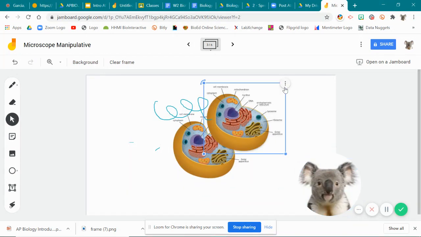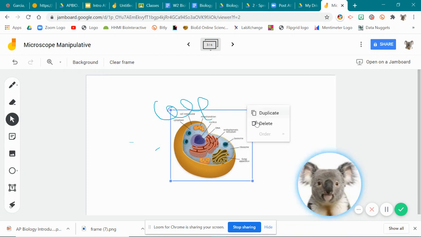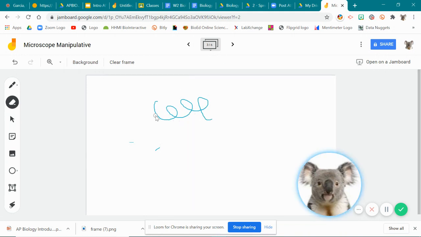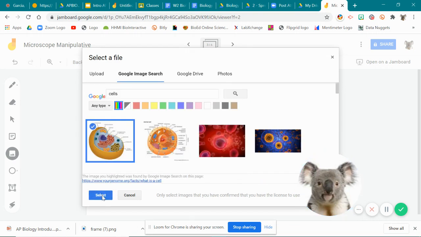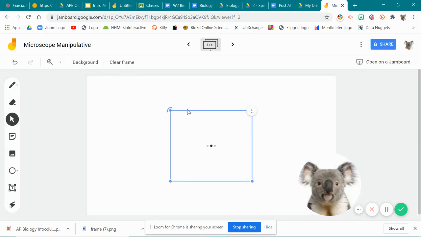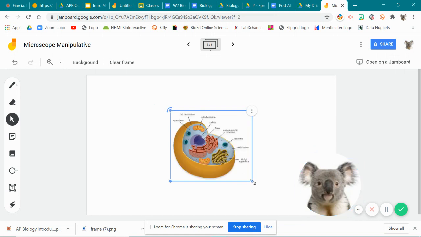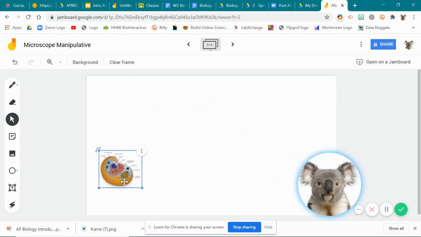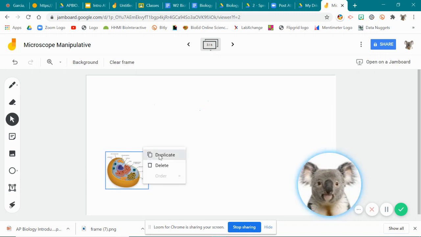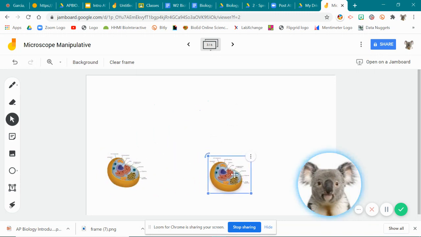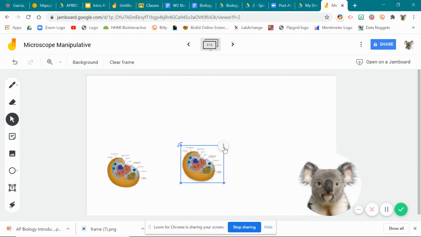Let me, real quick, delete this and erase this so that it's not in my way. Just want to show you, so see it does erase. So we're working with a clean screen. All right, back to images, select that. Okay. And so now that the image is on, you can resize it any way. You can also duplicate it, so if you wanted to have the same image, you can do that. All right, so I'm just going to have one.